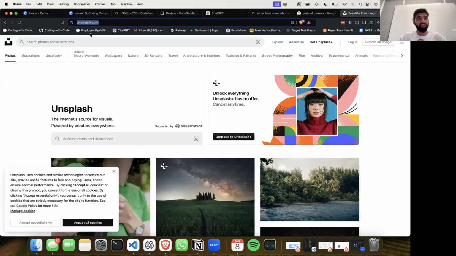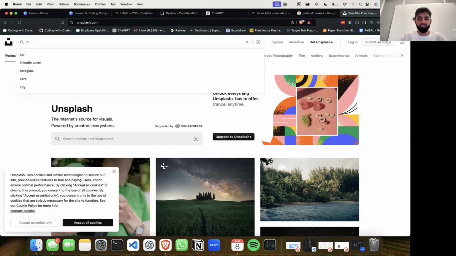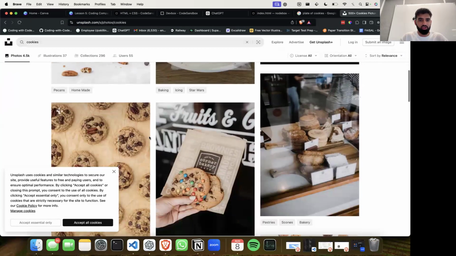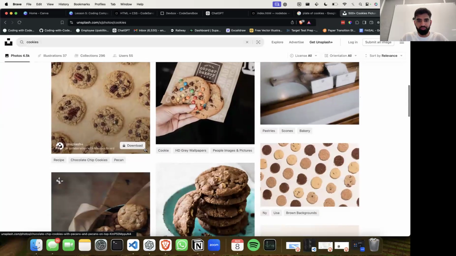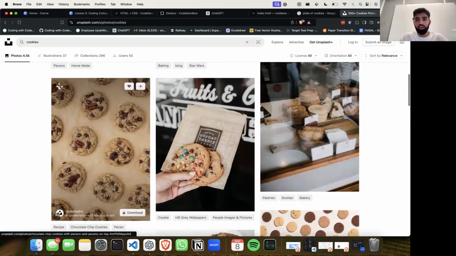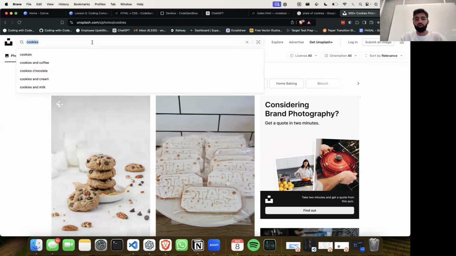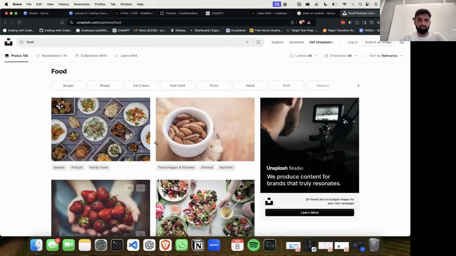But in here we could actually then go ahead and search cookies. And if we enter, we can see here that we've got this really nice picture of some confectionery. So if we scroll down and find one, if everyone can just spend a couple seconds finding an image that relates to your website. Now, it may not have generated you a particular recipe. So mine is the world's best chocolate biscuits. But at the same time, it could be something for macaroni and cheese or whatever that may be. You always want a general picture of food. So you can go in here, type food, and you can see that you've got some fantastic images that we can use.